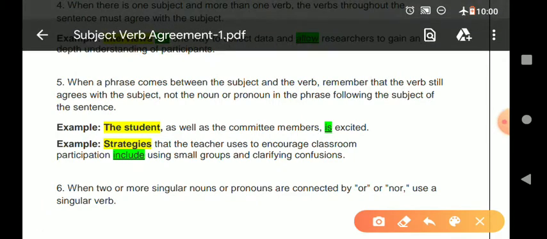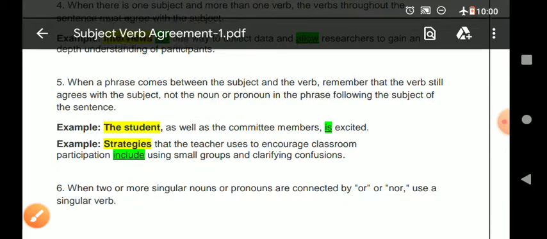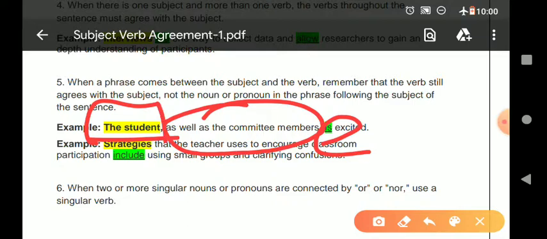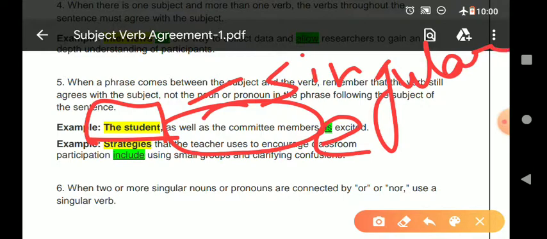What is the phrase here? Suppose this is the example, this is the phrase, a group of words. The student as well as the committee members is excited. Now here you are seeing the verb is, and it is following the subject. Although a phrase is given, we should ignore the phrase in these types of sentences. The verb should always follow the subject. As you are seeing, in the phrase plural nouns are there, but we should follow the subject, which is singular, so this verb should also be singular.